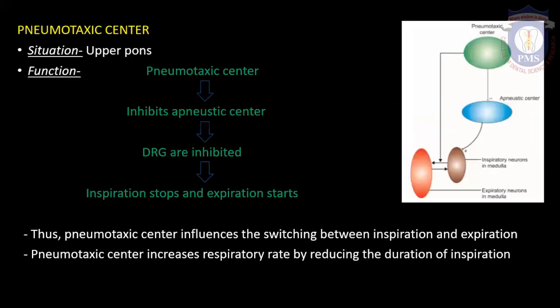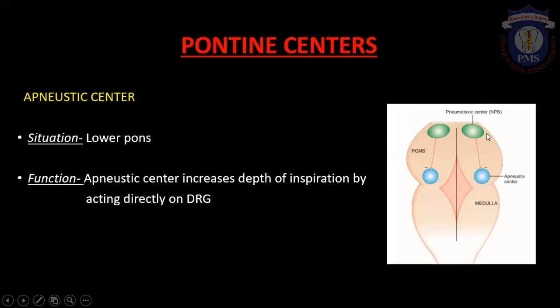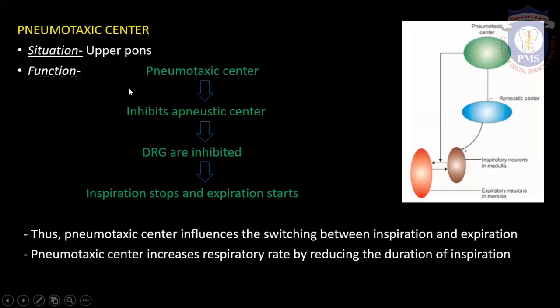Now the next one is the pneumotaxic center. It is located in the upper pons. Here you can see this is the pneumotaxic center. They are located in the upper portion of the pons. Its function is it acts as a switch between inspiration and expiration. So what it will do is inhibit the process of inspiration and begin the process of expiration. So it cuts off inspiration and begins expiration.